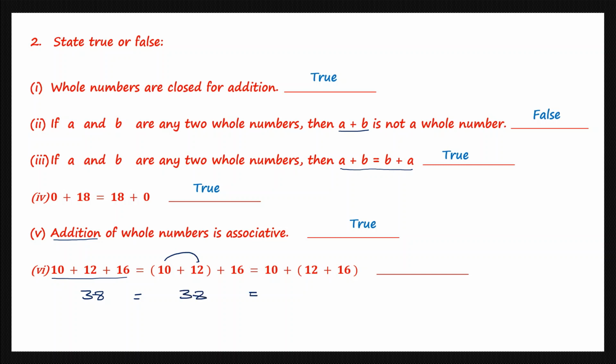Now let's go to the other side. Here it says 10 plus 12 plus 16. How much is 12 plus 16? That's 28. 10 plus 28, what do we get? 8. 1 plus 2 is 3. Here also we get 38. So let me write that. So after adding, we found this also to be 38. So this statement, as you can see, is true because here after adding I got 38. This one after adding I got 38. And here the order is changed. I still have got 38. That means this statement for question 6 is true. Let's write that. True.